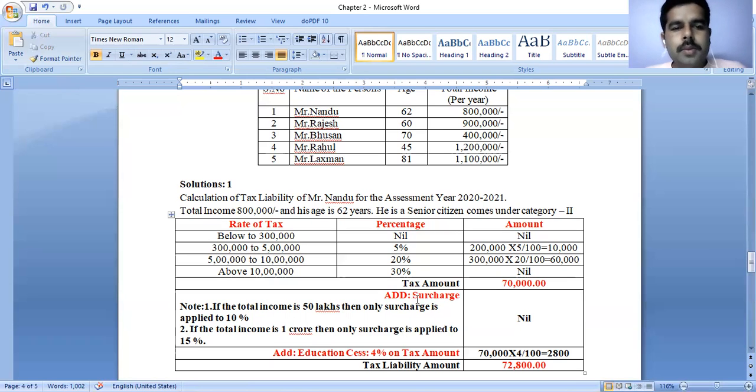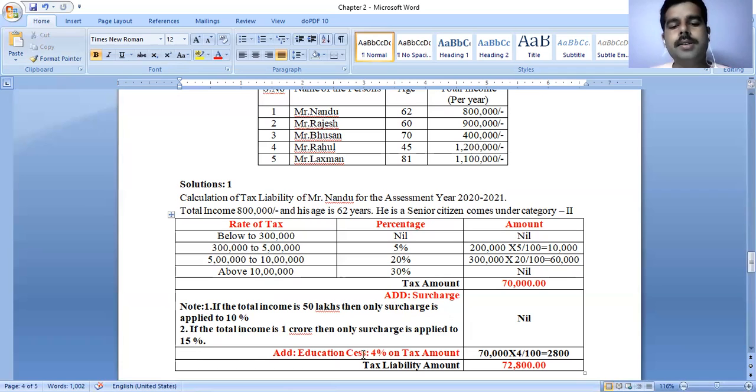What is our total income here? 8 lakhs. If it were above 50 lakhs, then surcharge would be applied, but as a procedure we have to write add surcharge here. Then the second one, if the total income is above 1 crore, then surcharge is applied at 15%. So these two conditions are not fulfilled in this problem, so surcharge is nil here.